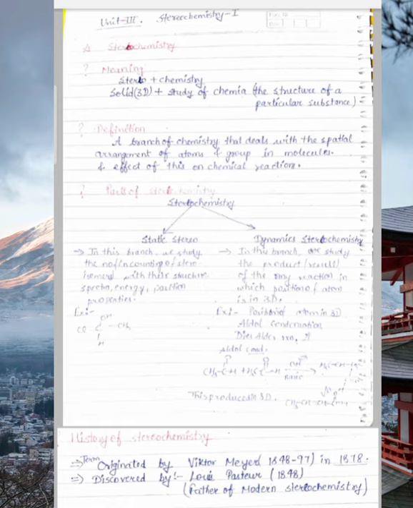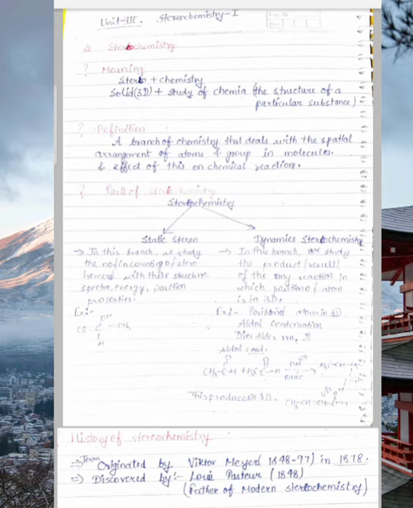Firstly, the meaning of stereochemistry. Stereochemistry is the combination of two words, stereo plus chemistry. Stereo means solid and 3D things, and chemistry, as you all know, is the study of substances and their structure. According to me, its definition is a branch of chemistry that deals with the spatial arrangement, spatial meaning space arrangement, of atoms and groups in a molecule and its effect on chemical reactions.